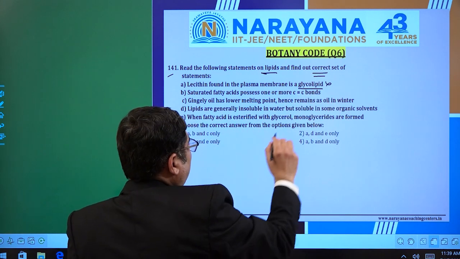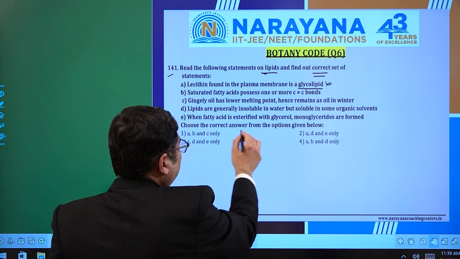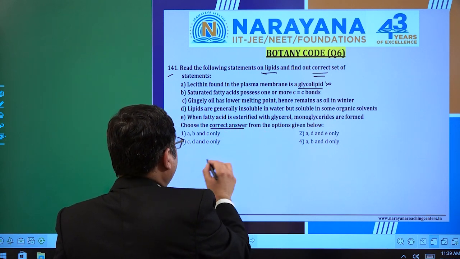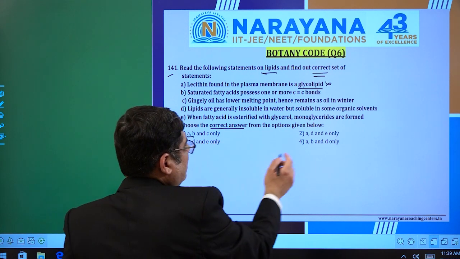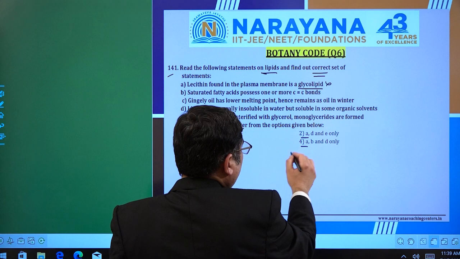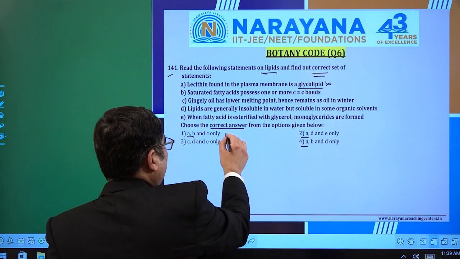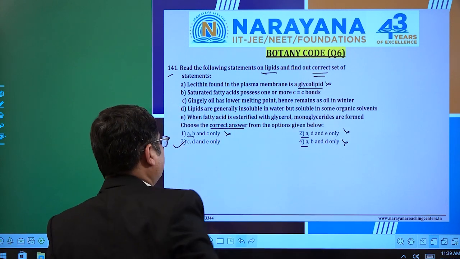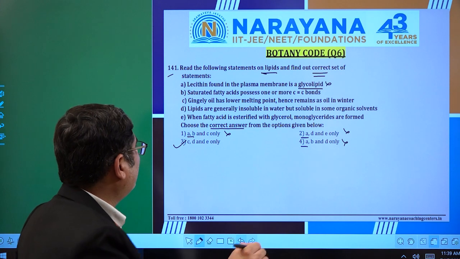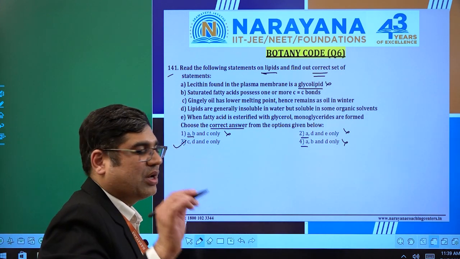So it is wrong. If it is wrong, we can simply go with the thumb rule. Since it is asking for all the correct answers only, you can see that options 1, 2 and 4 all mention statement A. So I can simply rule out all of these, and my answer certainly comes down to 3. But again, I would like to verify the other statements for you all so you can understand,